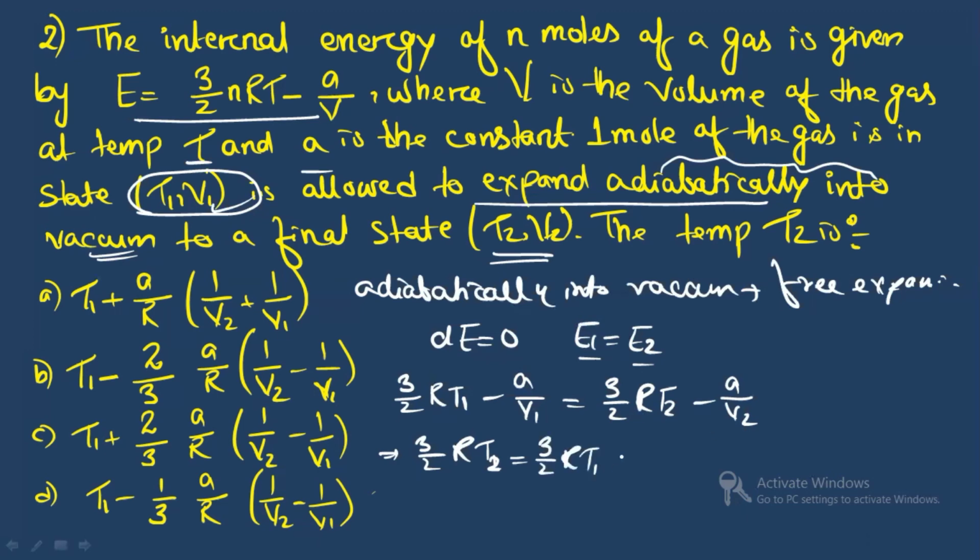3 by 2 are T1. All right. This is a plus sign here. I am taking A common. You will have what? 1 by V2 minus 1 by V1. Right. Now you see you need the value of T2.